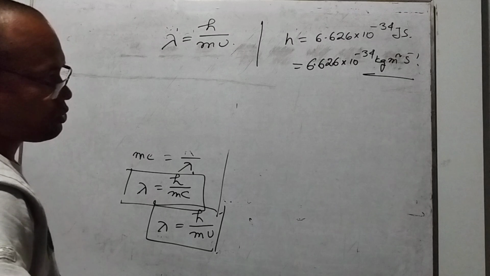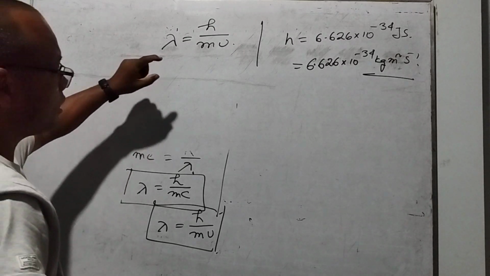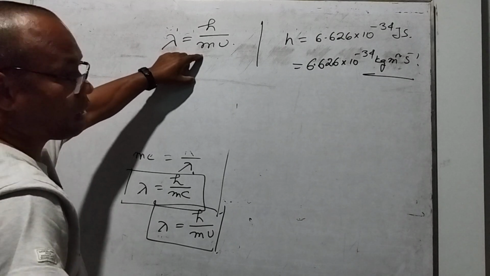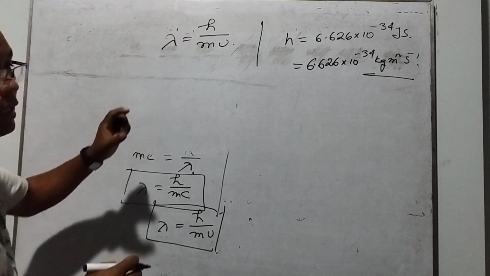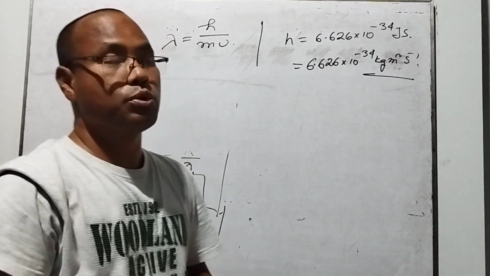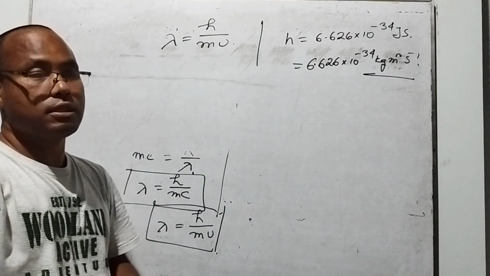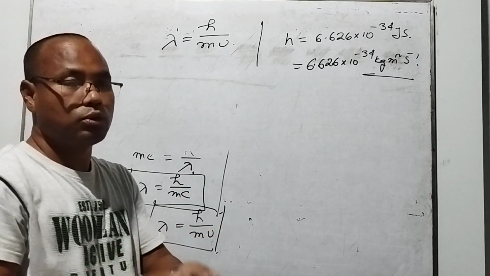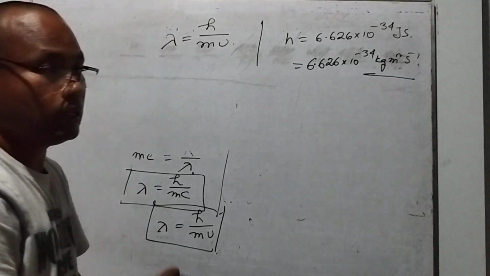So when we use joule, the wavelength and mass of the particle, as we know, are related to the energy. When we are talking about energy, you know that we can convert it from one form of energy into another form of energy.